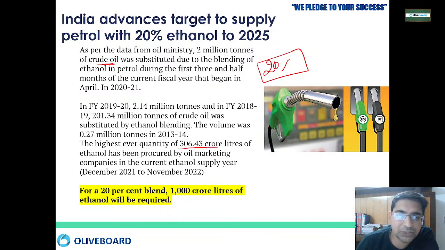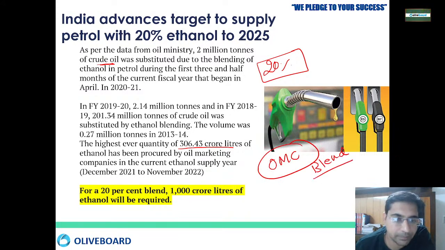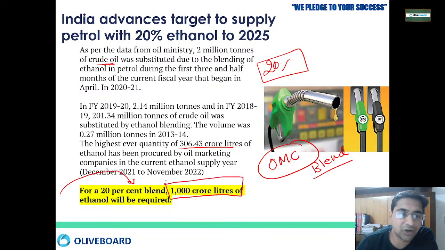The highest ever quantity of 306.43 crore liters of ethanol has been procured by the oil marketing companies. Why? Because oil marketing companies wanted to blend this ethanol with the petrol. So for 2025, if we wanted to blend the petrol by 20%, we require 1,000 crore liters of ethanol.